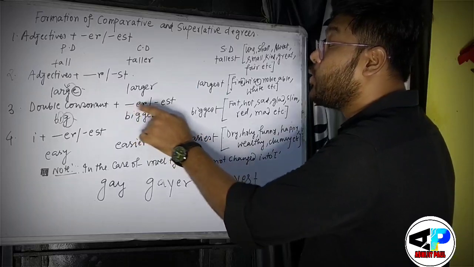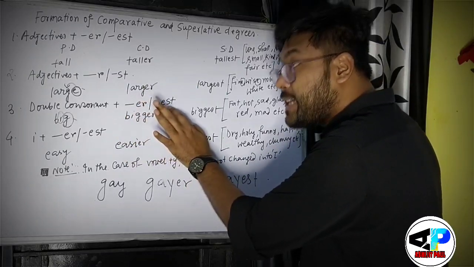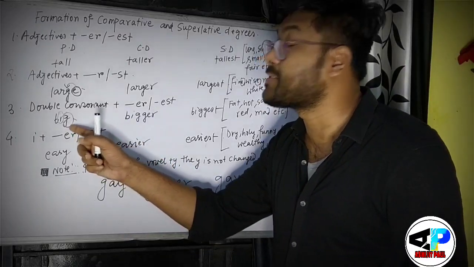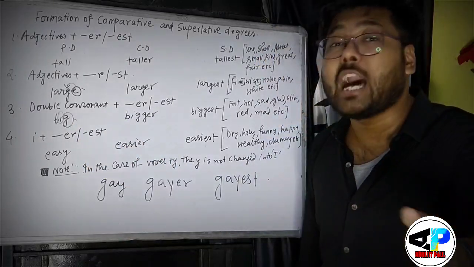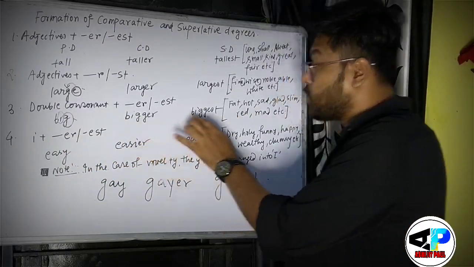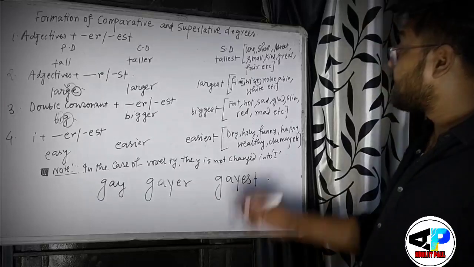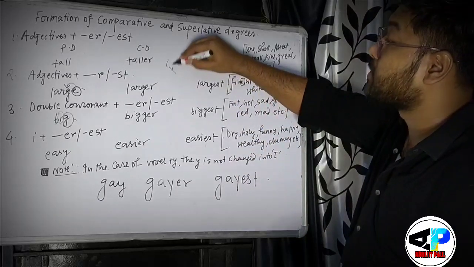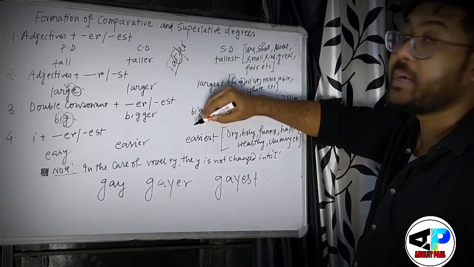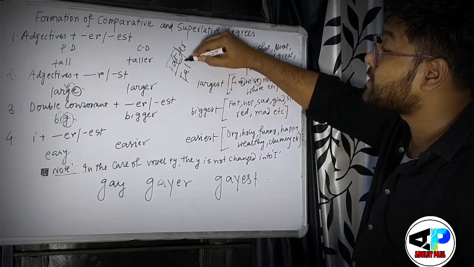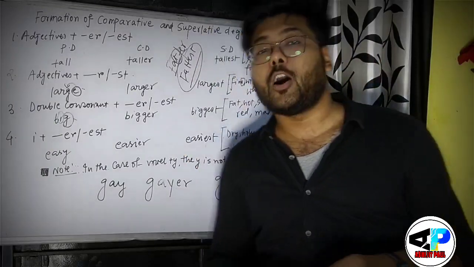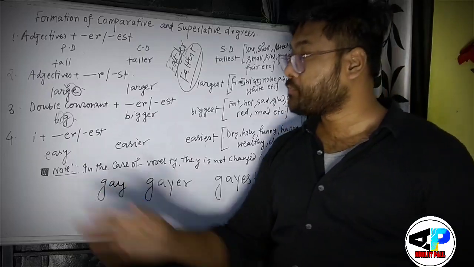So bigger, you use er and est, but keep in mind that you have to double the last consonant letter. Like big would be bigger, and biggest, again double G. In the same way, if you see fat, the T would be doubled, so fatter, and fattest, double T, est. In this way you can form the adjectives.